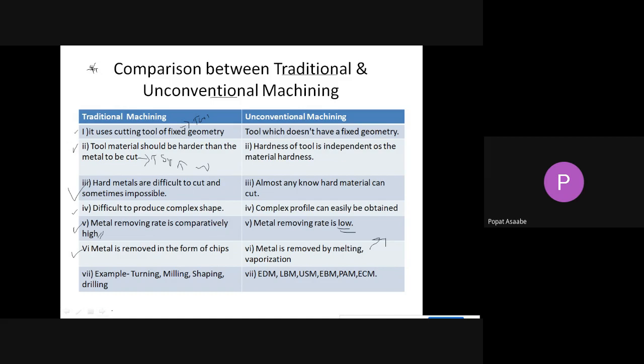Now see what are the examples of traditional machining. We know that it consists of the turning operation, milling operation, shaping operation, then drilling operation. These are the basic traditional operations. And examples of unconventional machining processes are EDM, LBM, USM, EBM, PAM, and ECM. Understood the simple difference between traditional machining and unconventional machining.